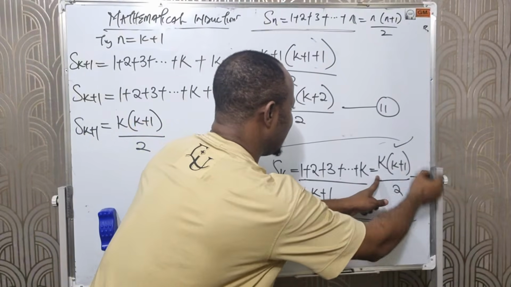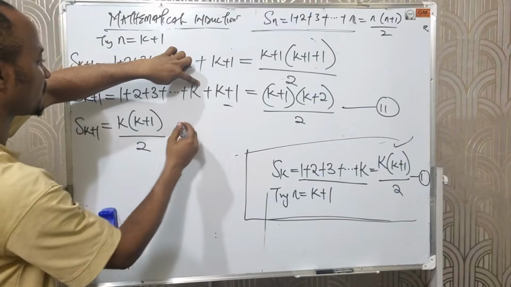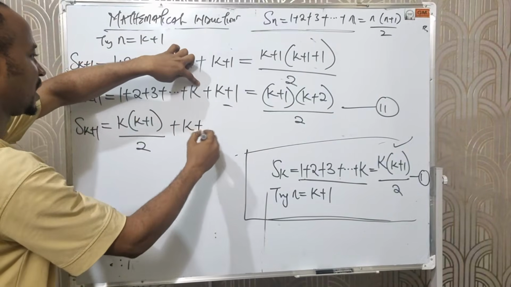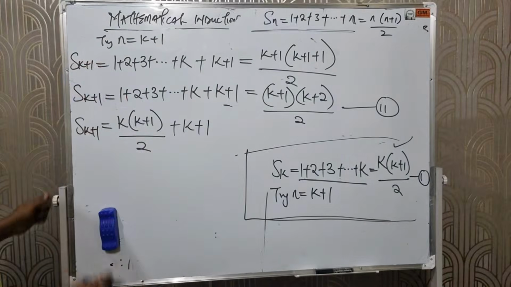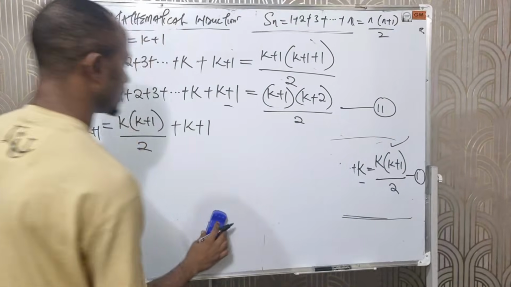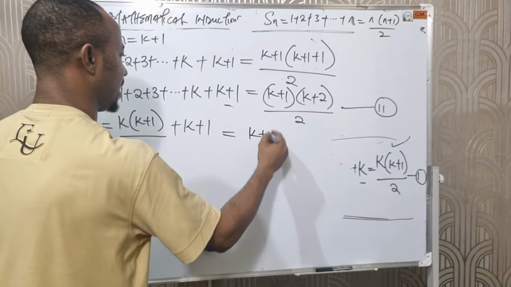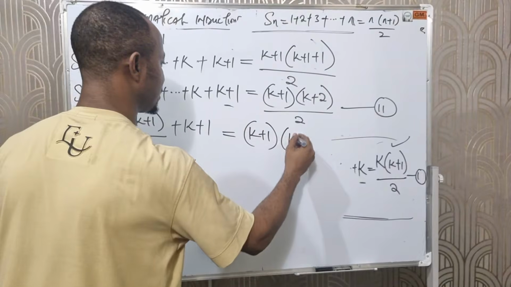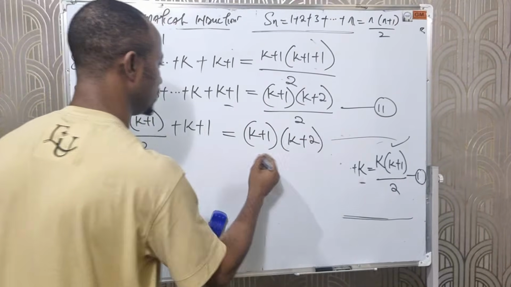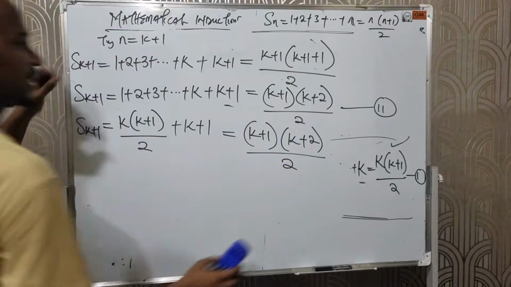We are now left with plus k plus 1, which is equal to k plus 1 times k plus 2 divided by 2.